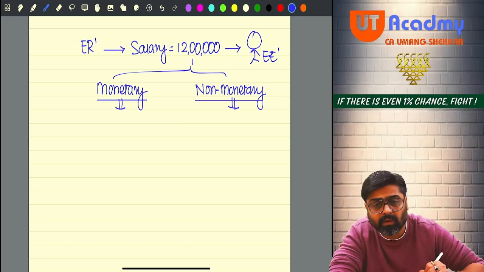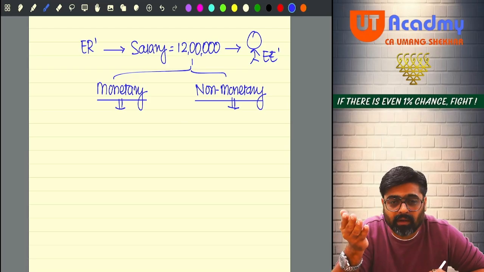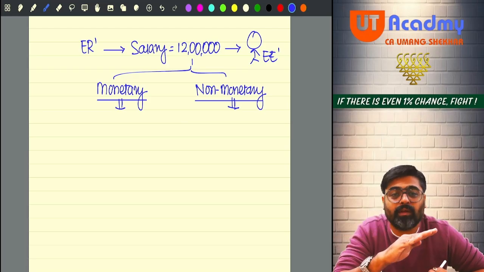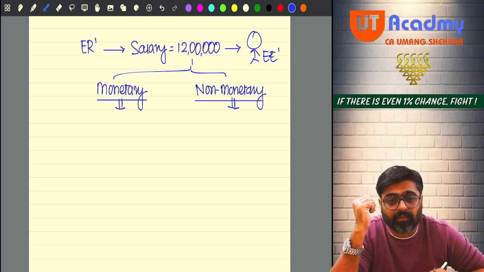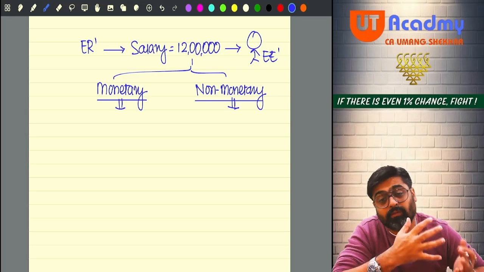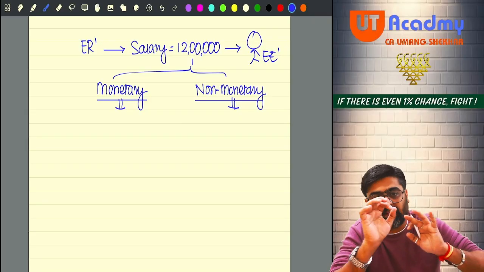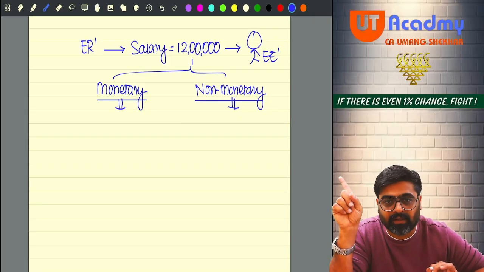Non-monetary means what, you know? The employer is giving you accommodation, motor car facility, domestic servants. So there are lots of benefits the employer is giving. The value of that benefit is also taxable for you as your salary. Yes or no? We have done this part in the salary chapter.